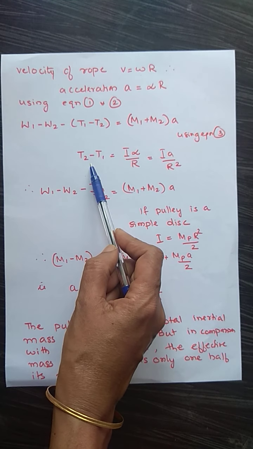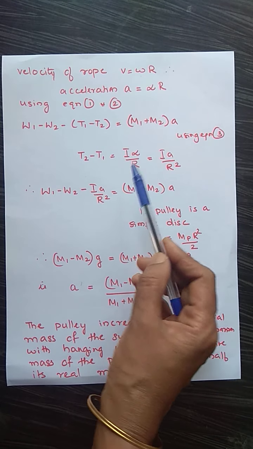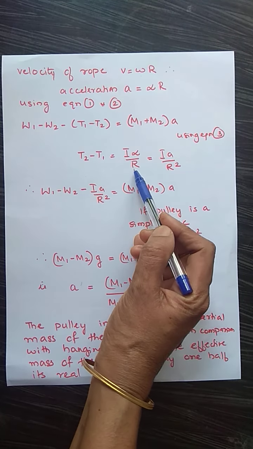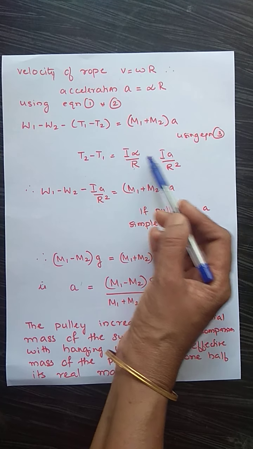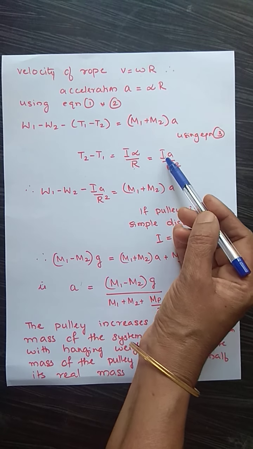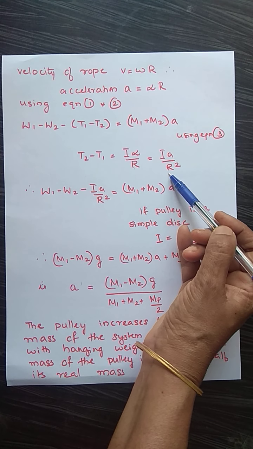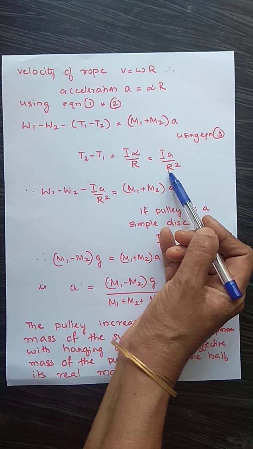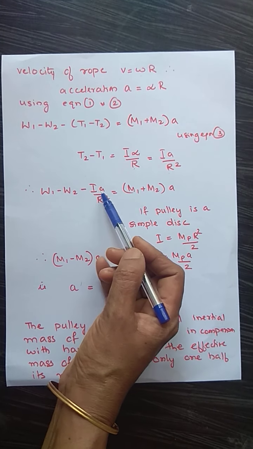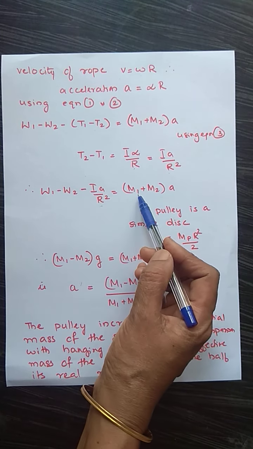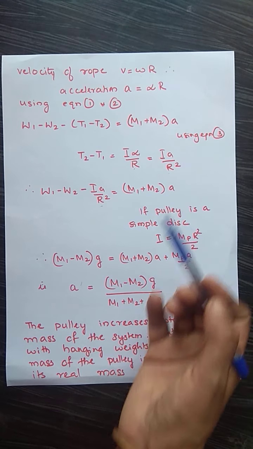So T2 minus T1 equal to I alpha by R. Again substitute for alpha as A by R. So this becomes IA by R square. So you can make the substitution here, so that W1 minus W2 minus IA by R square equal to M1 plus M2 into A.